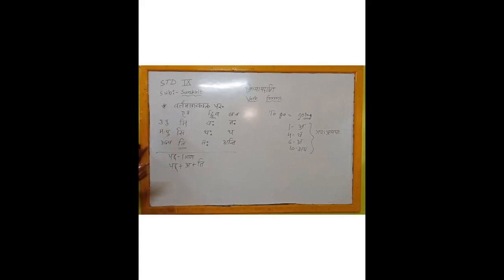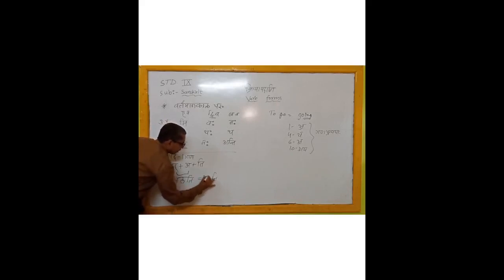Now, according to our grammar rule, consonant and vowel always mix with each other. This is the rule in Sanskrit. So, according to that, tha is a consonant, means vyanjan, and a is a vowel. Both will mix and tha will be full. Now, pa will get down, t also down. And by combining all the letters, our verb form will be there.